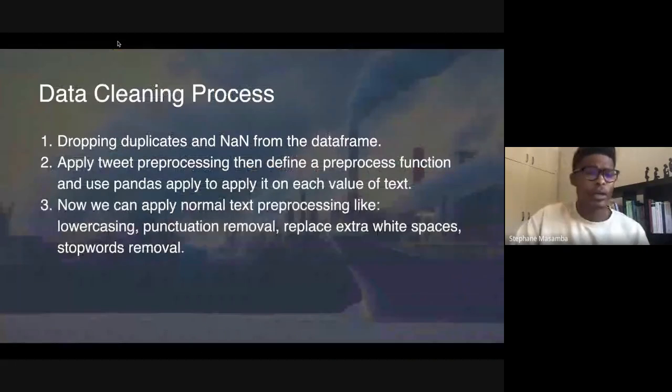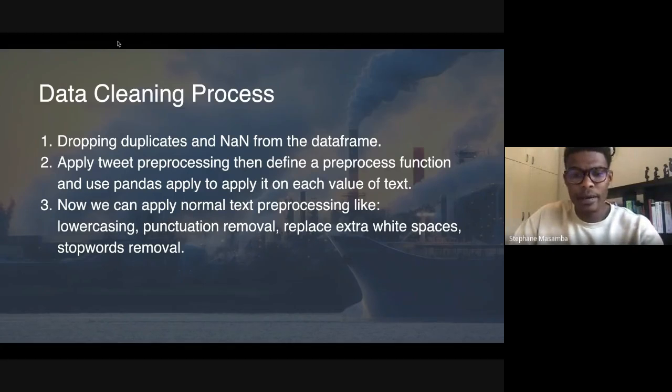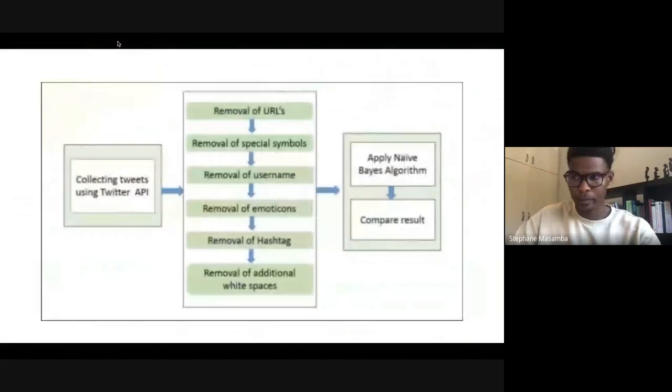It included cleaning the text data, where at the beginning it was about removing duplicate values and null values, and also some basic text processing such as converting our text into lowercase, removing punctuation, replacing white space and removing stop words.